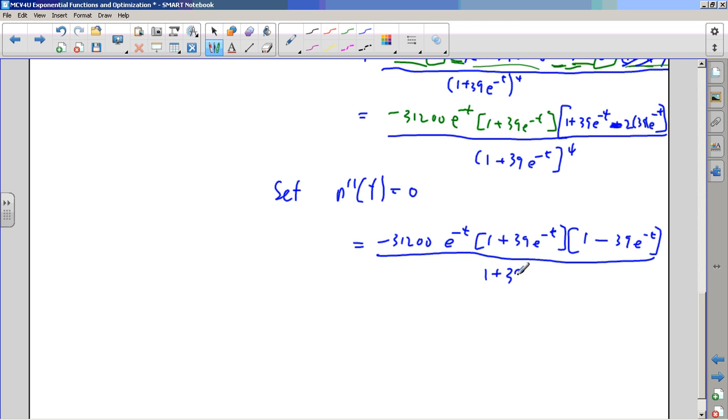I'll notice that one of these will cancel. You see that? Now that I factored that out, this is actually gone, and this becomes, there's 3 of them there. No solutions there. Set this equal to 0. No solutions there. But I do get a solution here. 1 minus 39e to the exponent equals 0. I solved this already, didn't I?